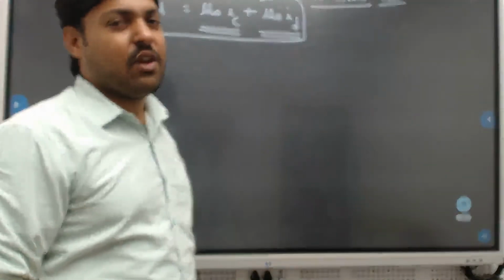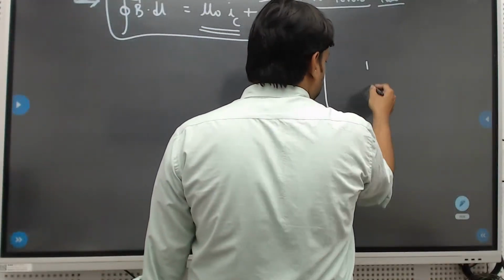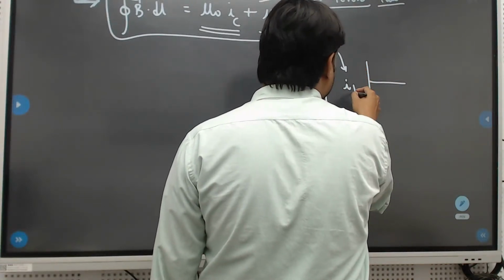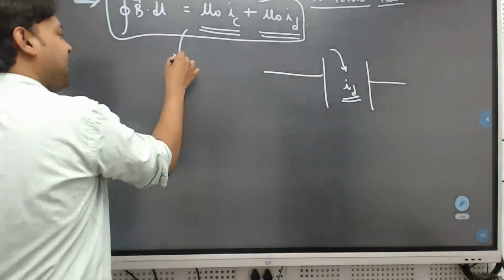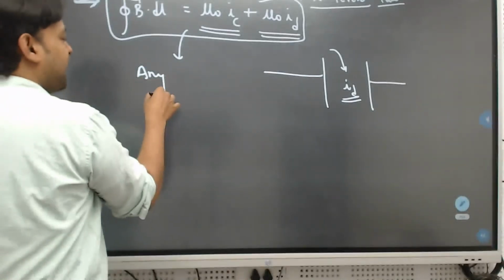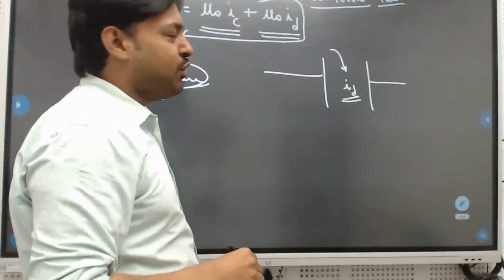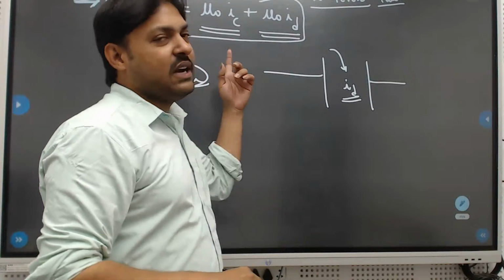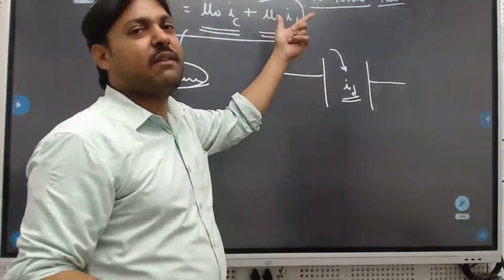Sir, can this mu naught times ID be applied everywhere, or only between the capacitor plates? Do we use this ID concept only between the plates of the capacitor, or can we apply it anywhere? Answer please. We can apply it anywhere, not only between the plates. But wherever the electric field changes, this concept applies, and you have to use it.